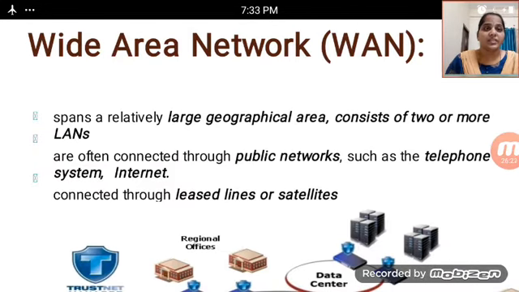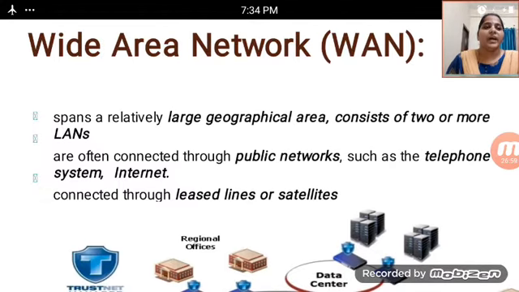After that, the WAN, or wide area network, spans relatively large geographical areas and consists of 2 or more LANs connected together. These are often connected through public networks such as telephone systems and the internet, and connected through leased lines or satellites.